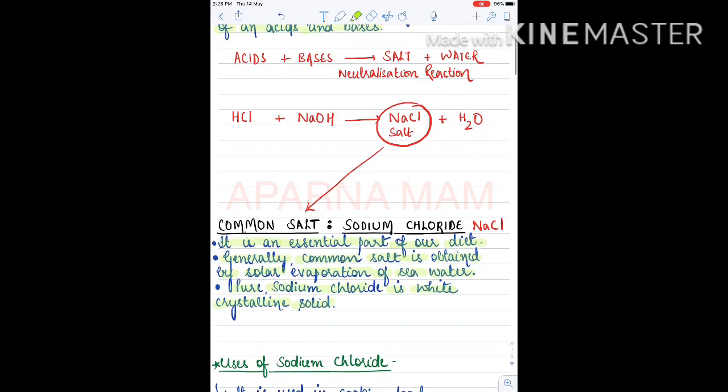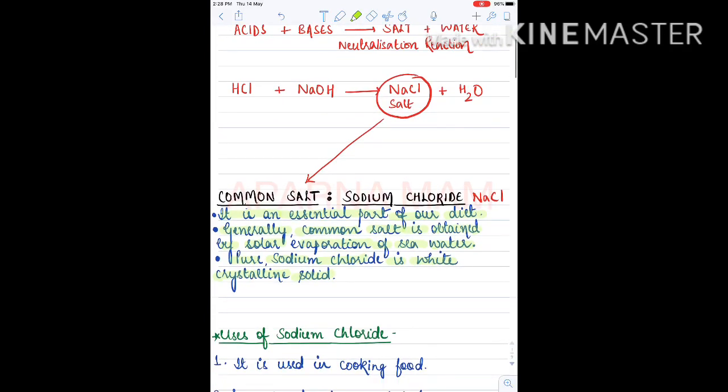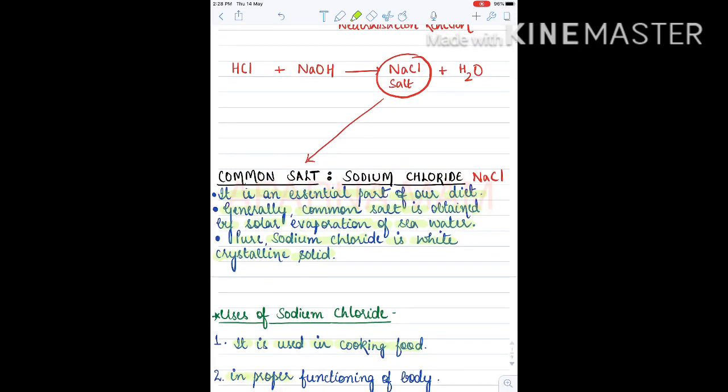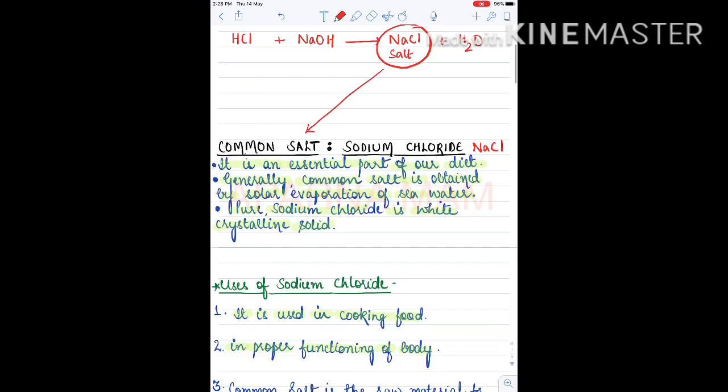Now, what are the uses of sodium chloride? It is used in cooking food, that in Hindi we call namak. So this is common salt. It is used in the proper functioning of the body. How? It helps to maintain blood pressure, BP.